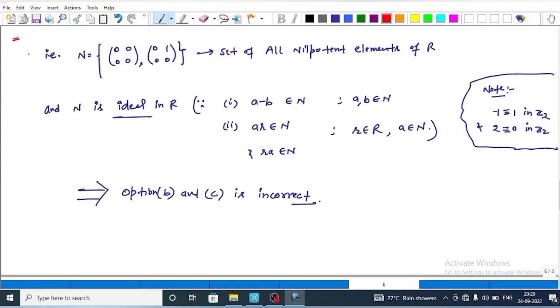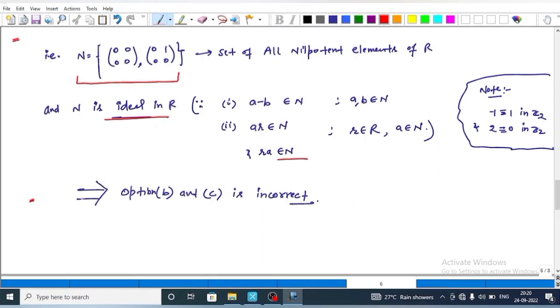Using this counterexample, we have N equal to this, that is the set of all nilpotent elements of R, and in this case N is an ideal in R because it satisfies both conditions. First, A minus B belongs to N, and AR and RA both belong to N. This implies that options B and C are incorrect.